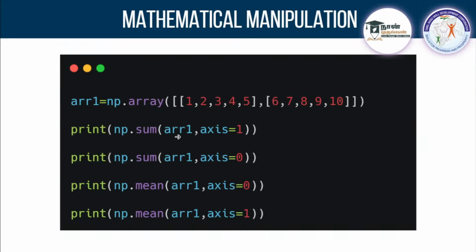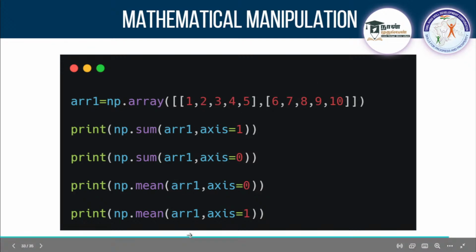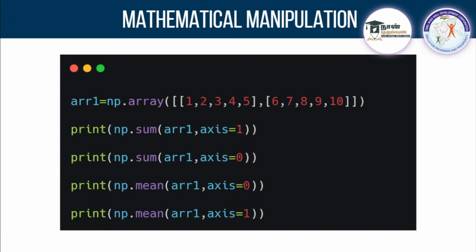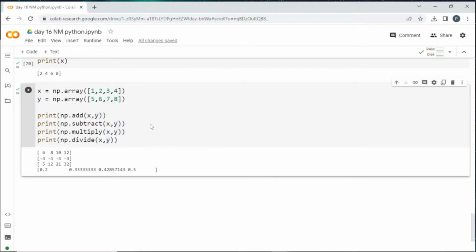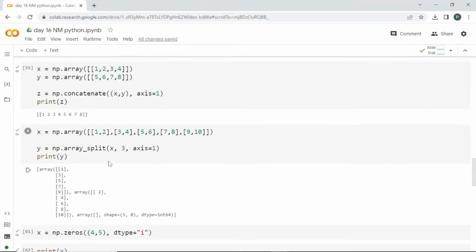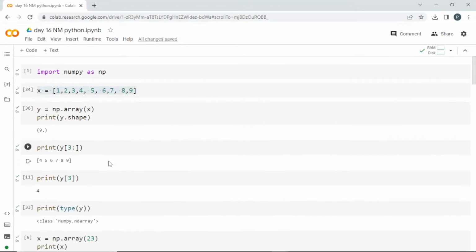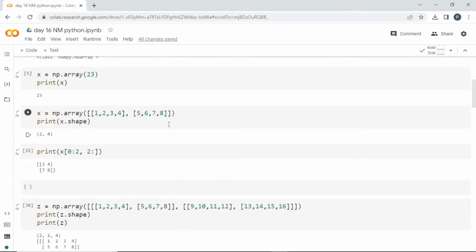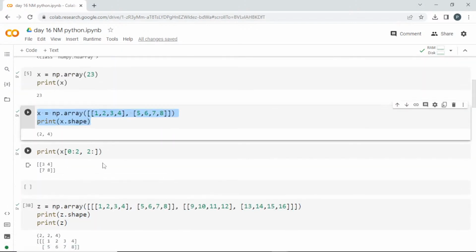Okay, and see here, I am having a 2-dimensional array and I am going to sum this and take the mean of it. These two operations I am going to perform. Let us see how to do it. I am having a 2-dimensional array here, and I am going to pass it here and take the sum and mean value of it, but I am going to do it along two axes, either 1 or 0. So we will try to repeat this. Do we have a 2D array here? Yes, it's here, right? It's 2D. Let me copy it.